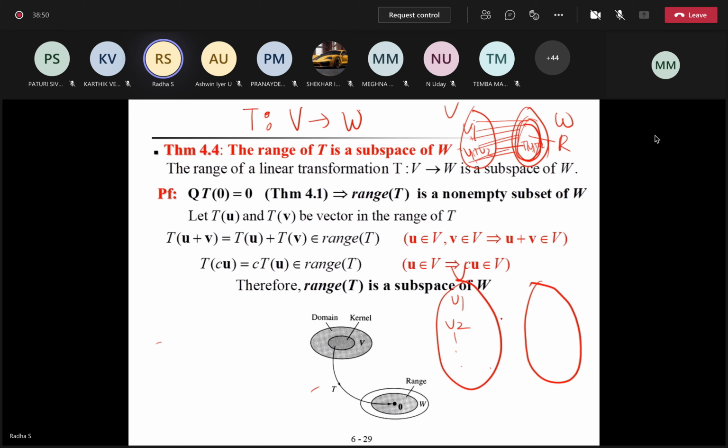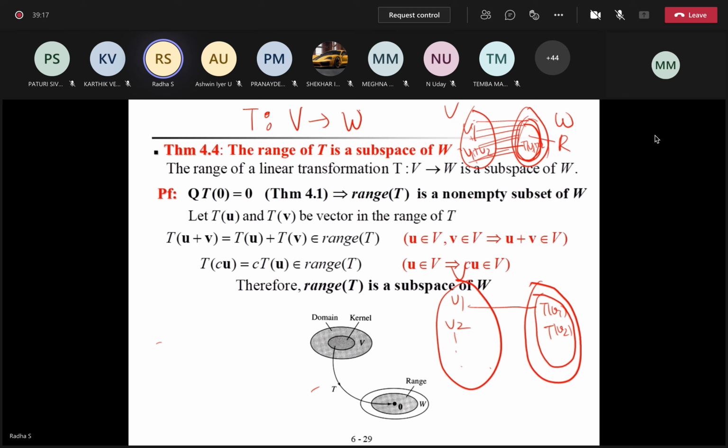V1, V2, like this, right? What are the elements of W in general? W is a range of V, right? In general, it has T of V1, T of V2. All the elements will be like this only. Maybe you can call T of V1 as W1, but I'll keep it as T of V1. So what is my aim? This range, that smaller set of W, I want to prove that is a subspace of W.